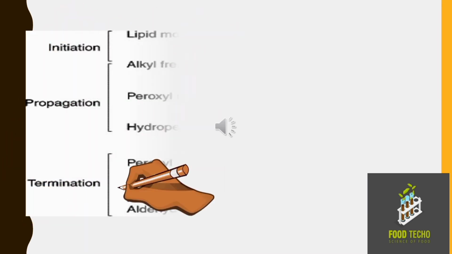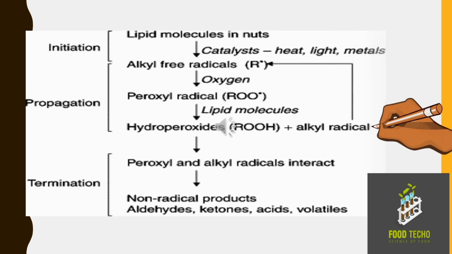Here is a summary chart of all the reactions of all the stages of lipid oxidation. We can clearly see at the first stage, that is initiation, that lipid molecules under the presence of heat, light or metal ions form alkyl free radicals, and when these free radicals react with further oxygen, they form peroxy free radicals. These peroxy free radicals then enter the propagation step and react with other lipid molecules to form hydroperoxides and a free alkyl radical. Then these free alkyl radicals further interact with each other and form a non-radical product, known as the termination.